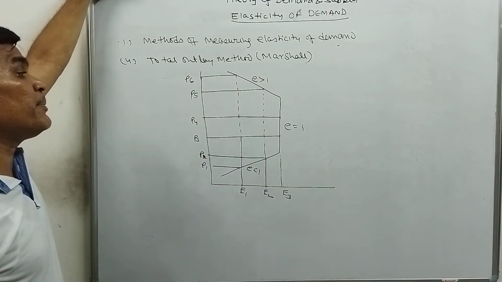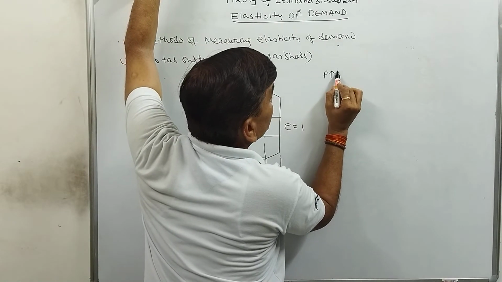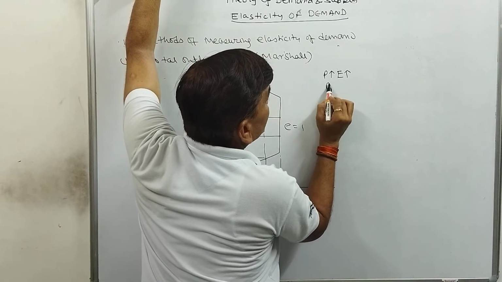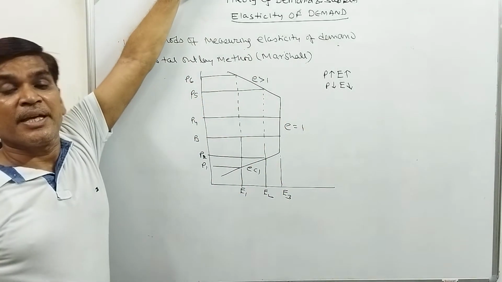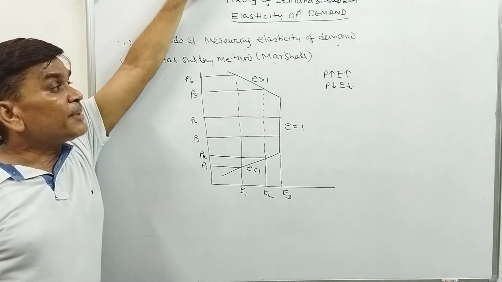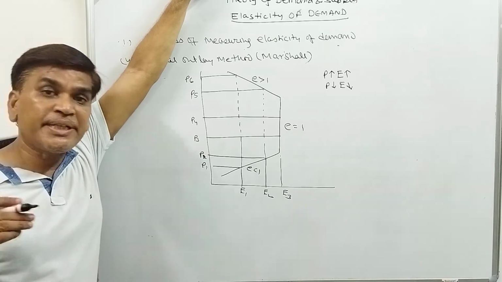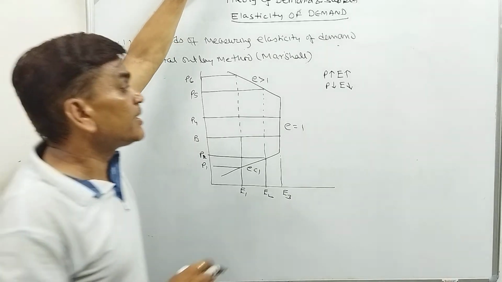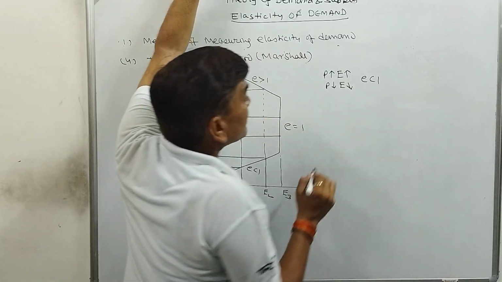So you have to remember one thing: if price increases, expenditure also increases, and if price decreases, expenditure also decreases. It means these goods have less than unit elasticity, which may be necessities. If the price of wheat increases, expenditure will also increase. If the price of wheat decreases, expenditure will also decrease. So we will say it's a necessity good. So the elasticity will be less than 1.